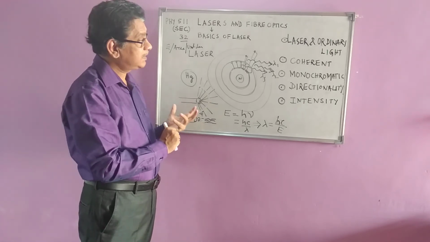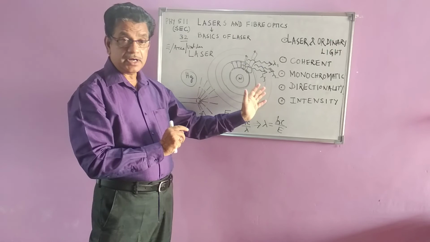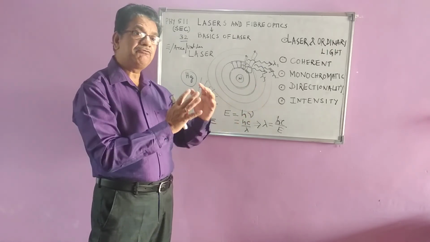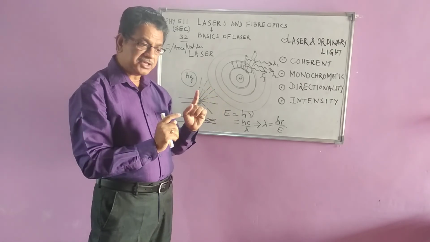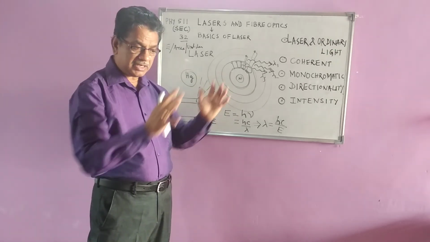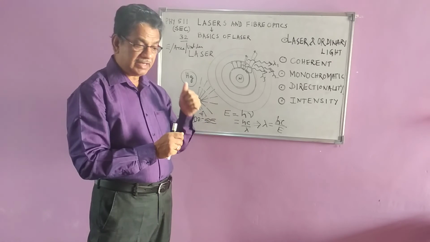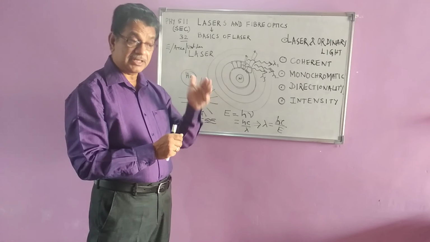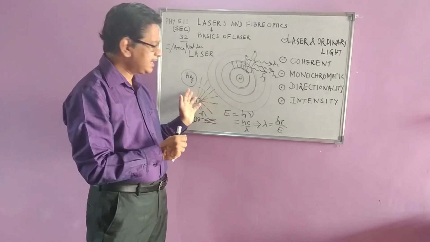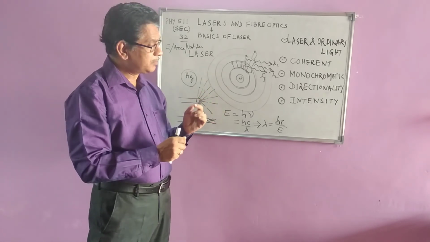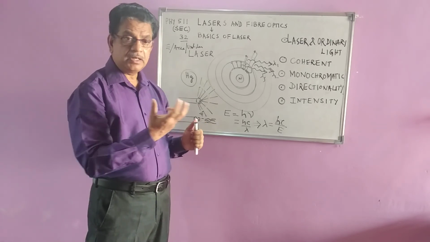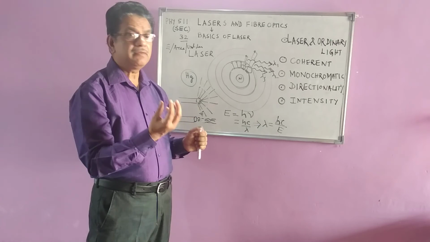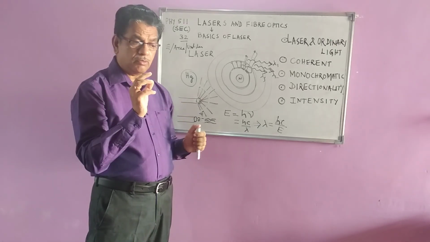Now because of these 4 important characteristics of laser, laser can be used in different applications. One application is you can cut even a heavy metal using the laser beam because it has very high intensity, right? Even a 1 watt laser can be used for such purposes, whereas ordinary light cannot be used. And another simple use is, now all your CDs and electronic gadgets, computers, CDs are used.